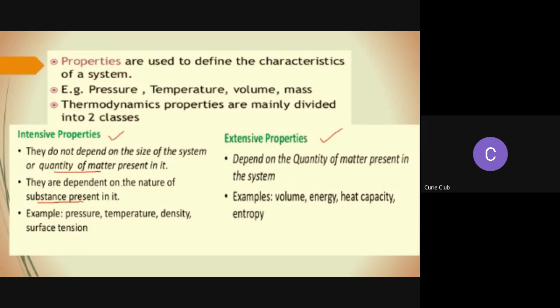On the other hand, extensive properties are those which depend on the quantity of matter present in the system. For example, we can consider the number of moles, enthalpy, entropy, Gibbs free energy, and volume. These are said to be the extensive properties of a system.